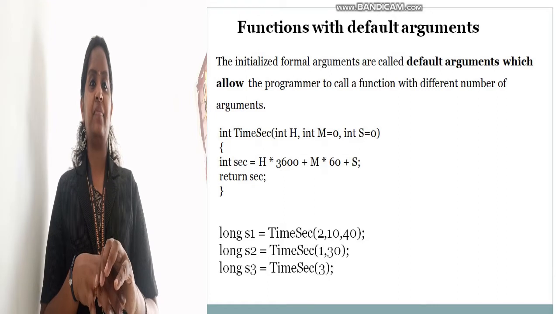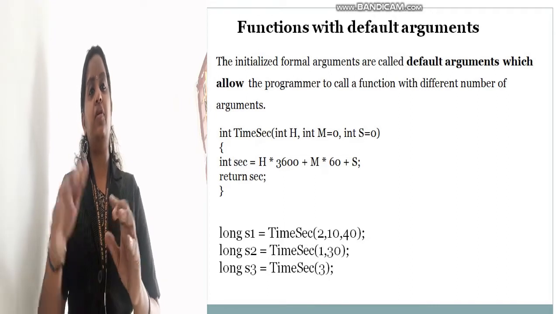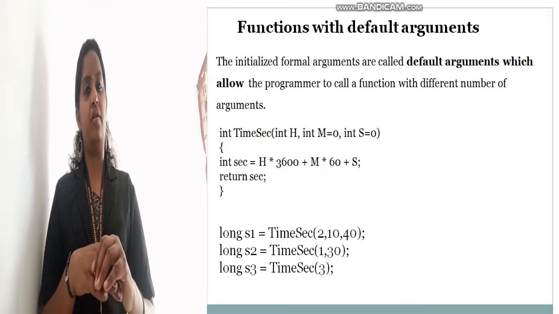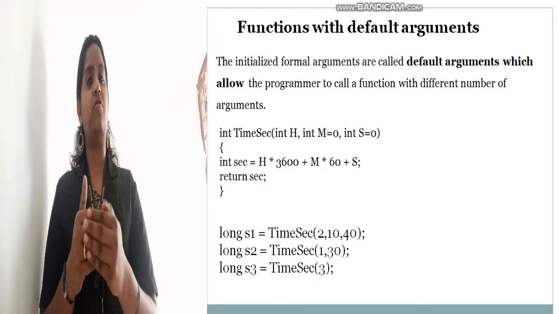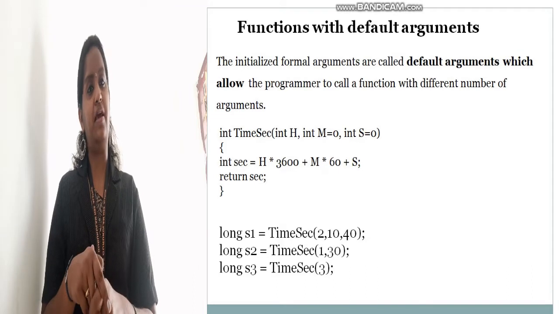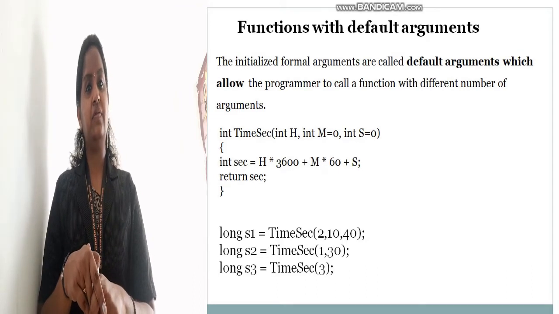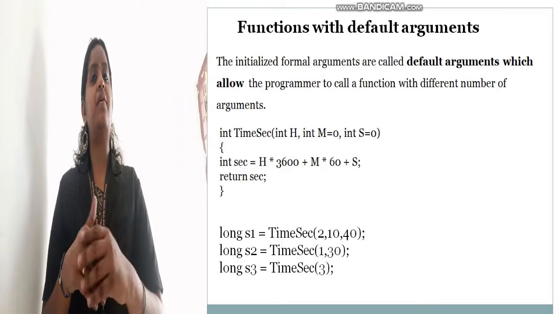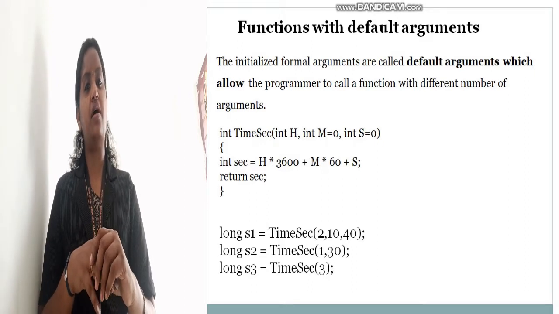So here in the function call, you are applying this equation into the program just by giving the function name.